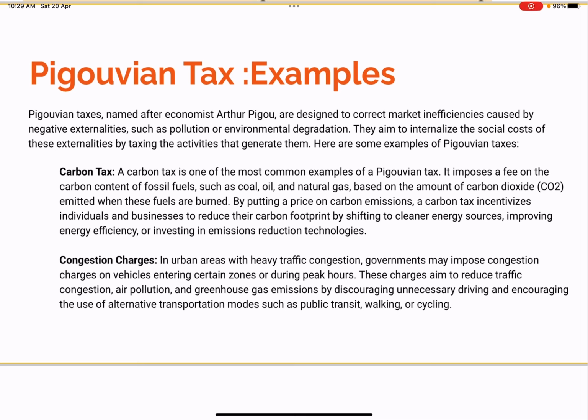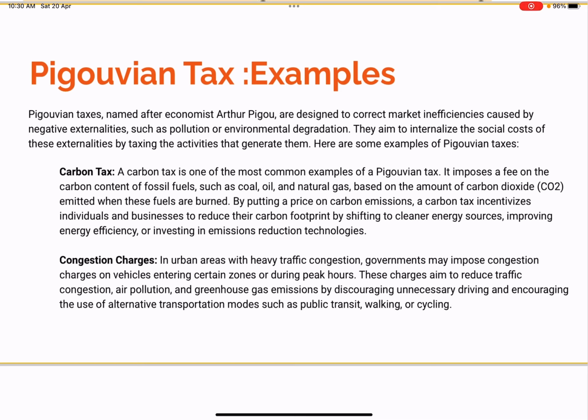The most famous tax which has been tried out is the carbon tax. Carbon tax is a tax imposed on the carbon content of fossil fuels. And you know that fossil fuels like coal, oil, natural gas, when burned, emit a substantial amount of carbon dioxide, right?